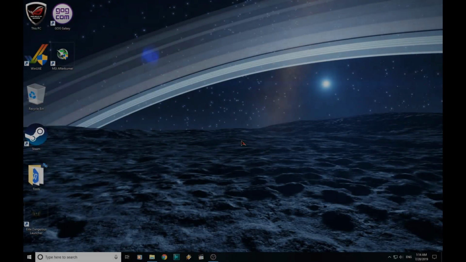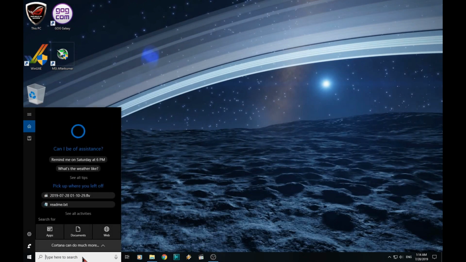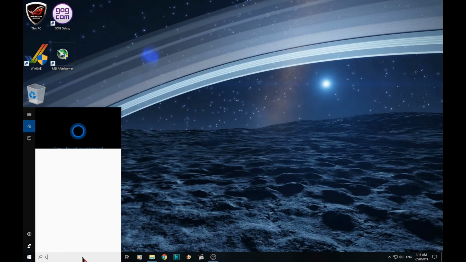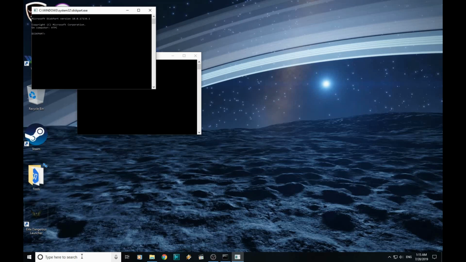Right, so let's get our CF card set up. We're on the Windows PC here. The CF card is connected over USB. First thing we need to do is clean it. So if we click down here in Windows 10, we can type CMD, you open the command prompt, and then we can run diskpart. And here we want to list disk.